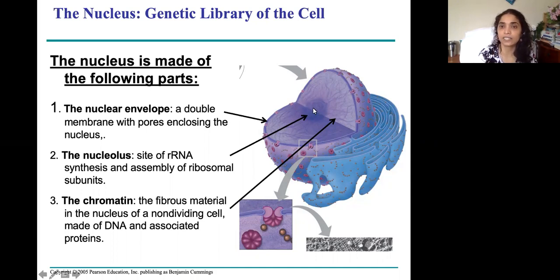Inside the nucleus, there is a very important region. It's a region. It's not an organelle. Nucleolus is not an organelle. It's a region inside the nucleus called nucleolus. And this is the site of ribosomal RNA synthesis. Now, what is this ribosomal RNA synthesis? We will see it in the coming slide. But just remember that the nucleolus is a site of ribosomal RNA synthesis and assembly of ribosomal subunits.